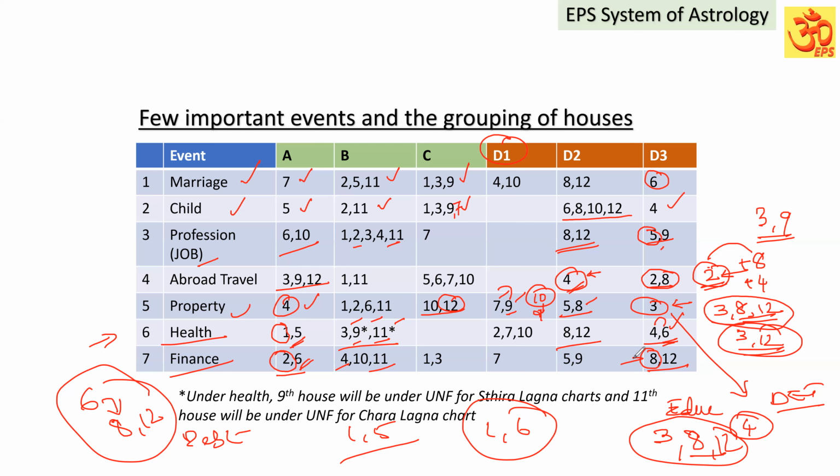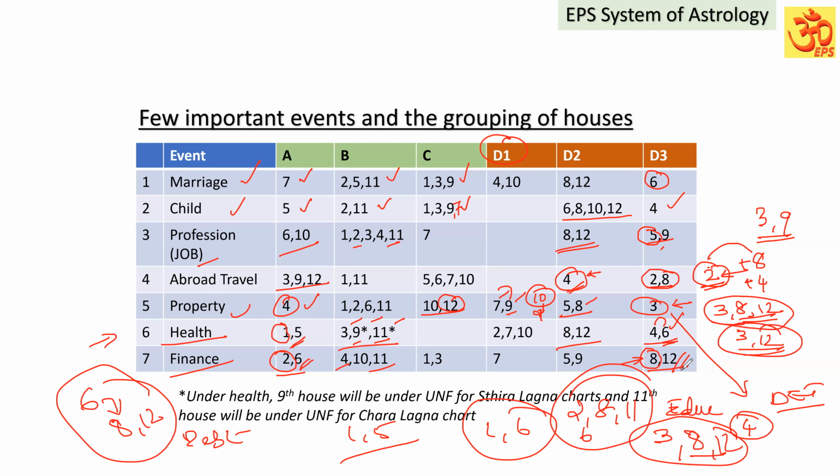The 8th house is also important. 8 and 11 are connected. 2, 6, 8 and 11 are connected. Definitely the person will be earning some sudden gain. But the 8th house is in general an obstacle-causing house to the Lagna, and also the second house to the opposite person. So the 8th house can be grouped under D2 or D3 for finance.